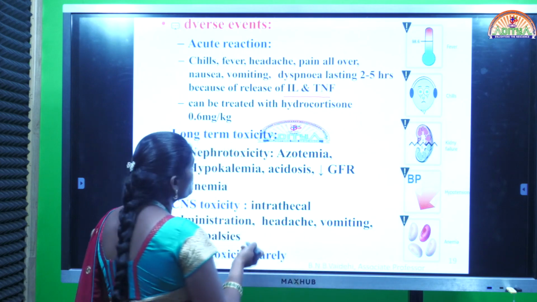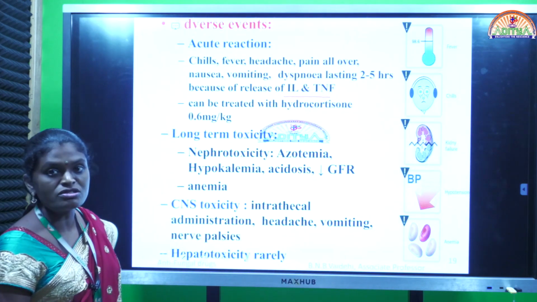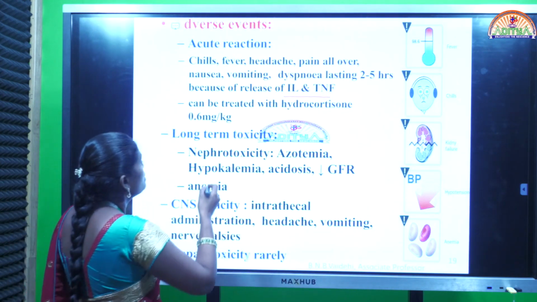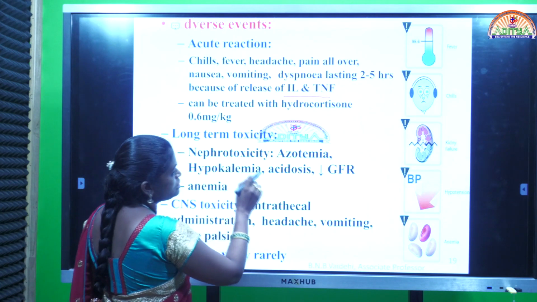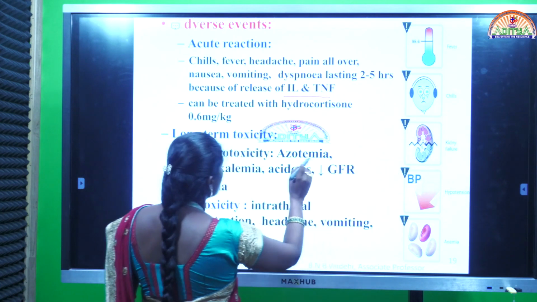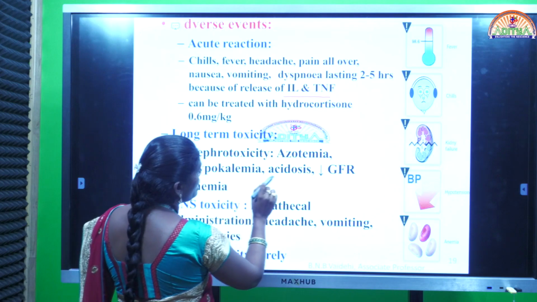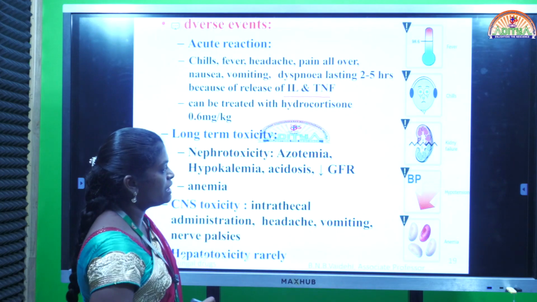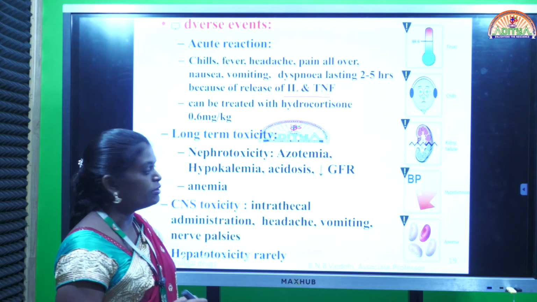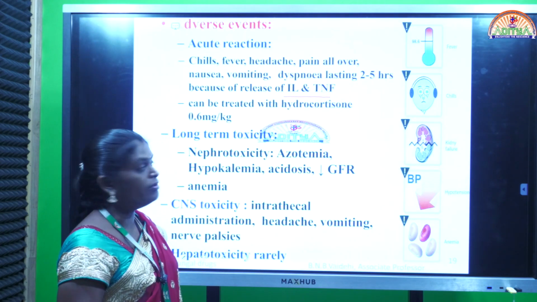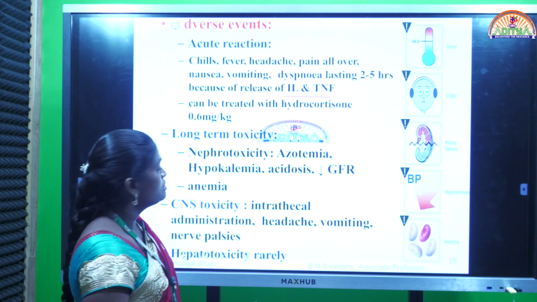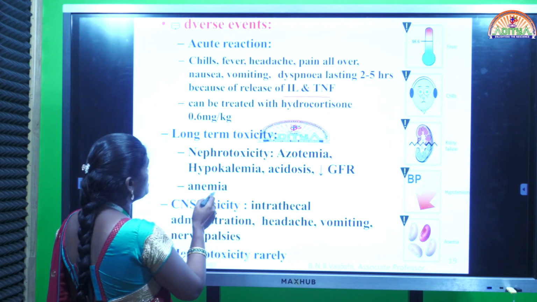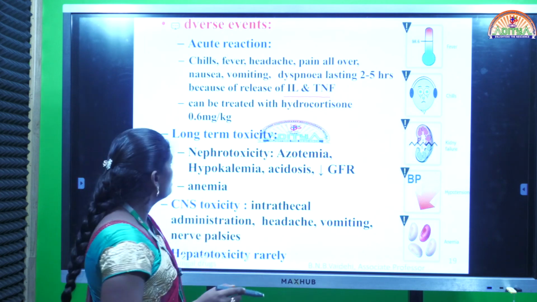Long-term toxicity, if the drug is used for a continuous period, then nephrotoxicity occurs, that is kidney failure, azotemia, hypokalemia, acidosis, decreased glomerular filtration rate and leads to anemia. Hypotension means low BP, anemia, lack of blood, kidney failure. All these are the symptoms that can be seen in long-term use.